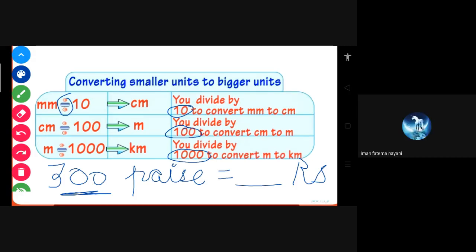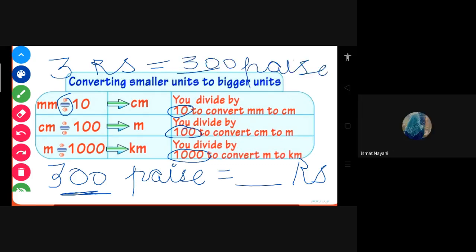Now those who have not given me an answer, please say. And if I am saying 3 rupees equals how many paise, it is 300 paise. From rupees to paise you are multiplying by 100, and here you are dividing by 100.